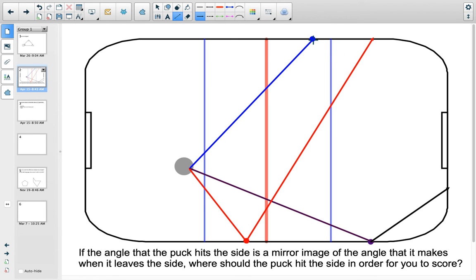So the blue, it's going to go probably, thinking maybe in this corner, if I'm lucky. So that means that this angle is the same as this angle. All right. So that just gives you an idea what the angle would be in order to score. This one is too far over this way. I need to move that shot this way in order to get it to go in. The red one is too short. It needs to be further down. And the blue one looks like it's about right.